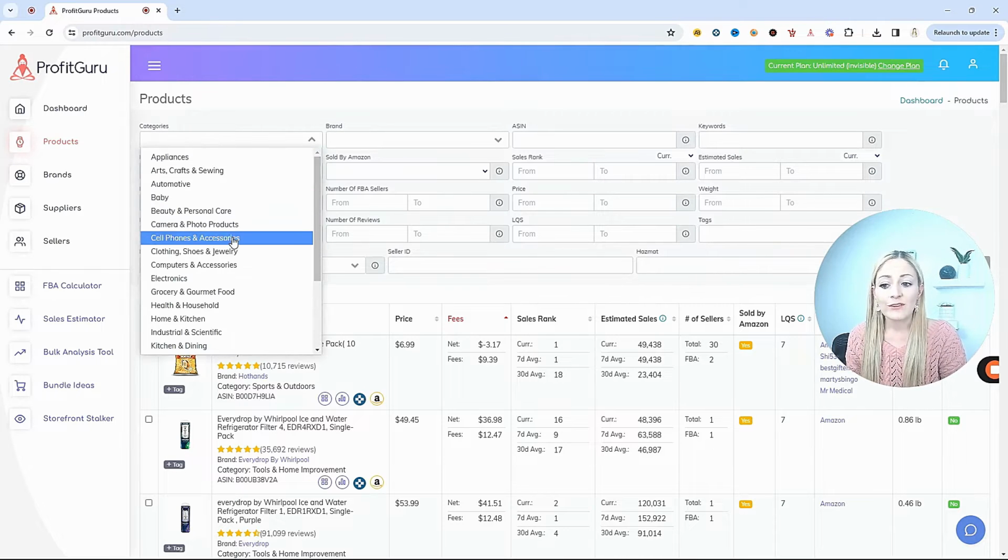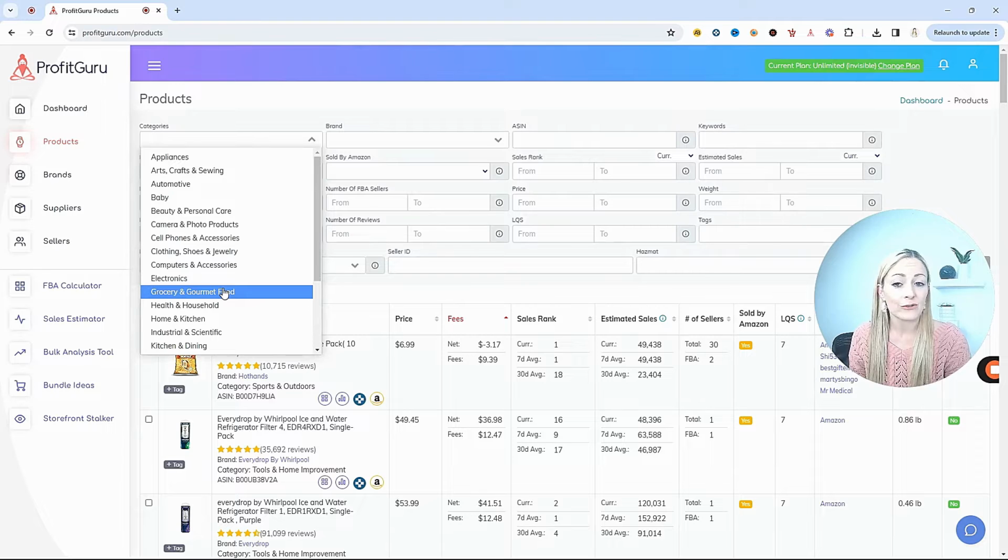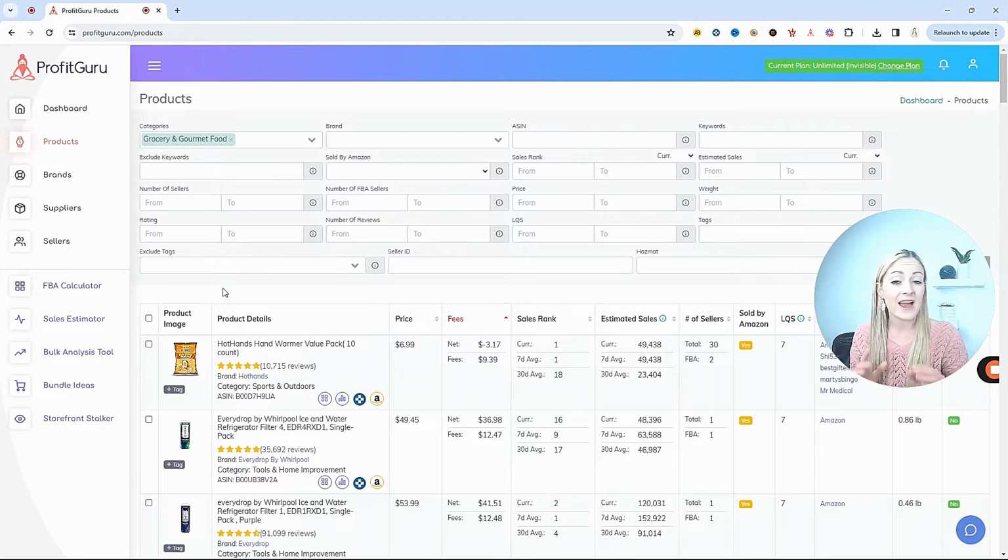So for example, if you get ungated in grocery and gourmet food, then we'll select that as the category. Then let's say for the brand, you are ungated in Quaker. Now, there are probably a ton of listings that have Quaker products on them, but not all of them might be performing well. So what we want to do now is come here and set some more advanced filters.